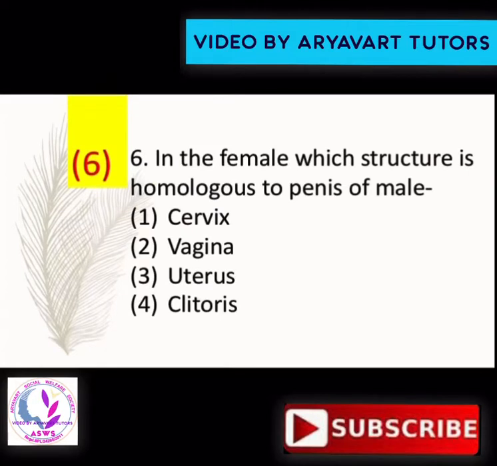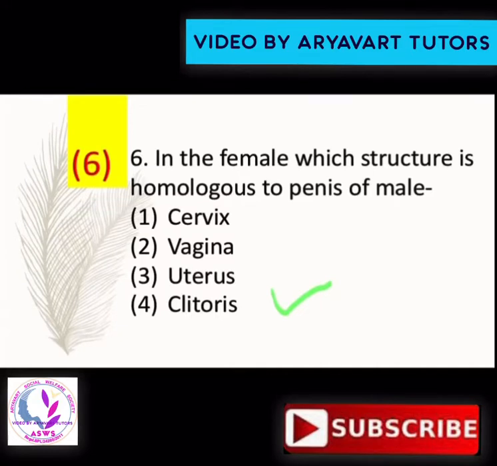Next question, question number 6. In the female, which structure is homologous to the penis of the male? Option 1 cervix, 2 vagina, 3 uterus, 4th clitoris. So the answer is 4th, clitoris. Now in the description, we know homologous organs. Homologous organs are similar in structure and function, and are similar between the male and the female. So the penis in the male corresponds to the clitoris in the female.